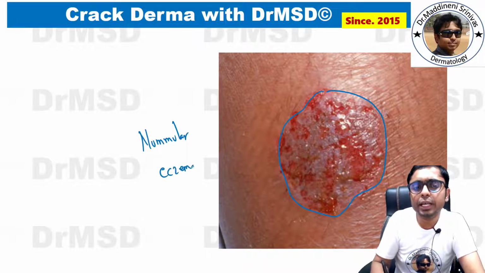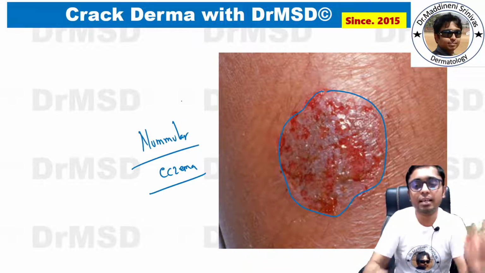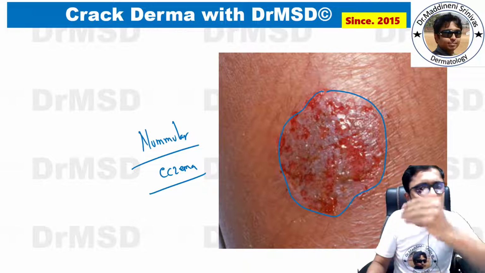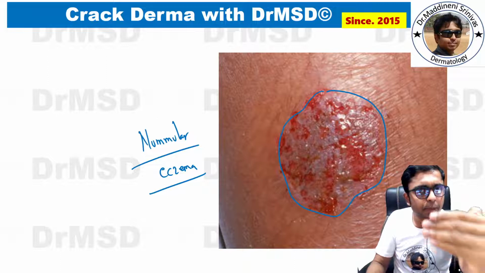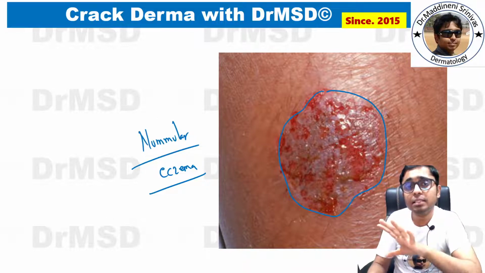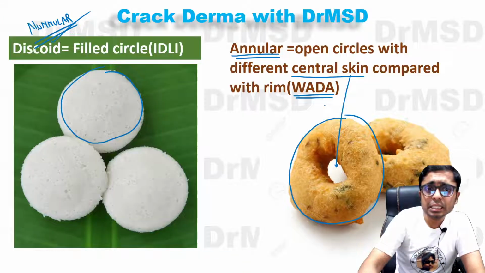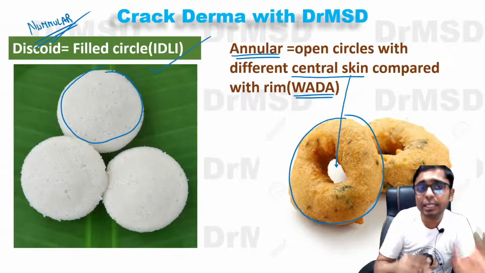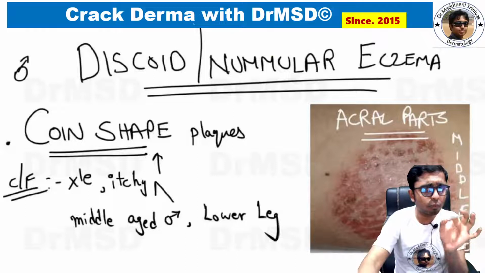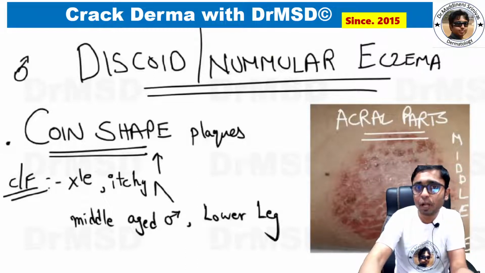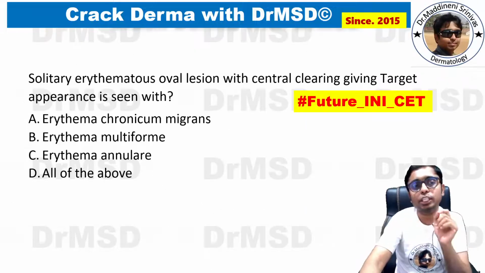And if you take the analogy of the idli, this lesion does not have any difference whatsoever between the periphery and the center. It is entirely looking like a filled circle. So this is a discoid lesion. I hope it is now very clear for all of you, the difference between annular lesions and discoid or coin-shaped lesions.